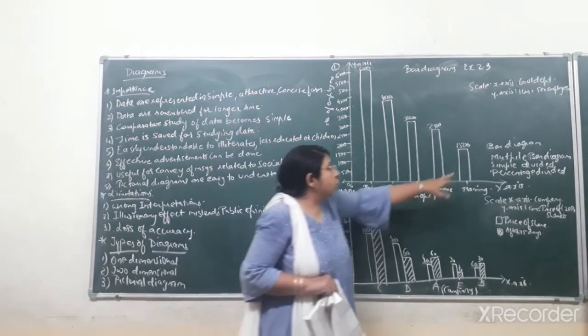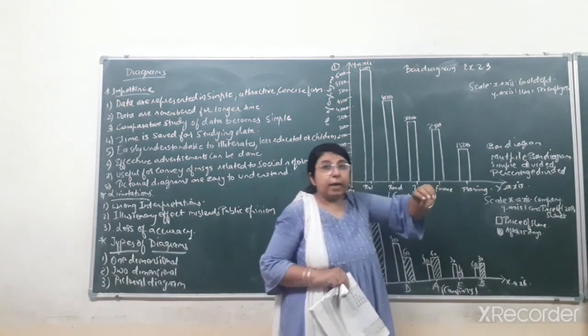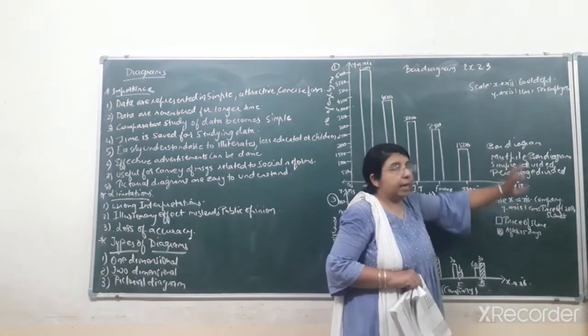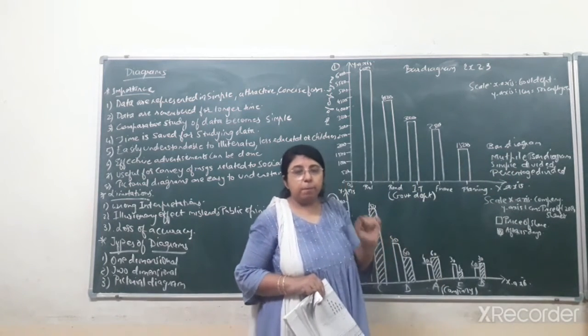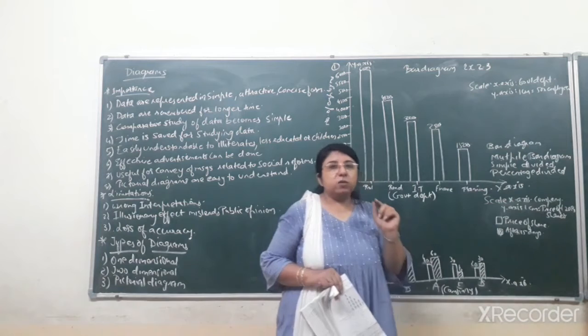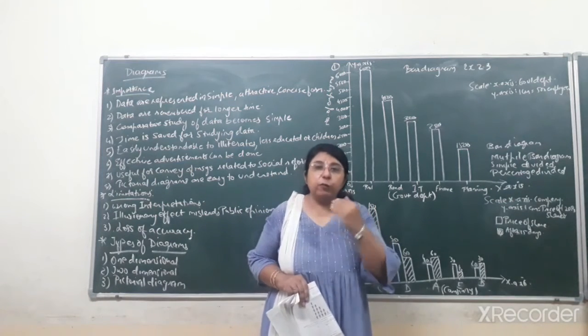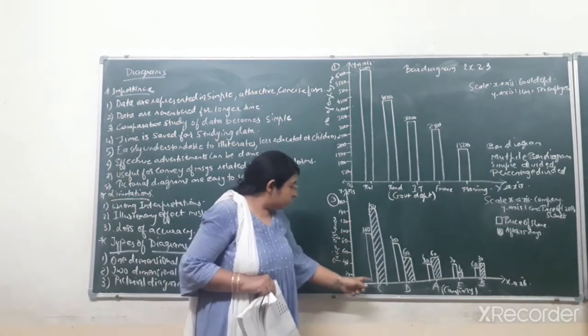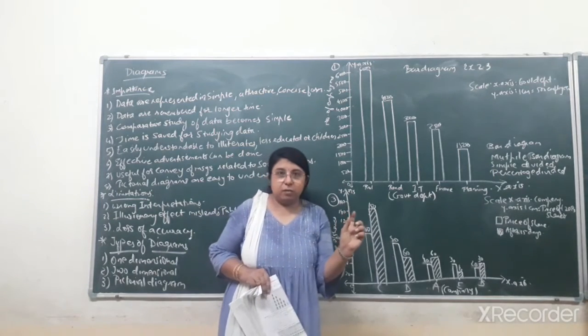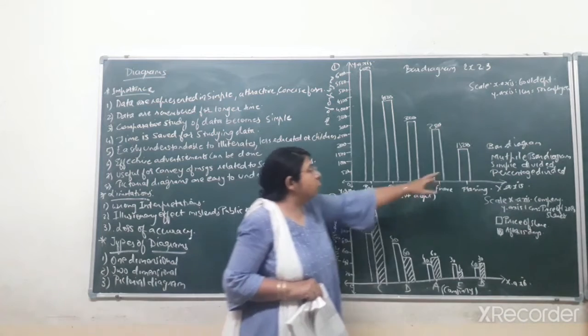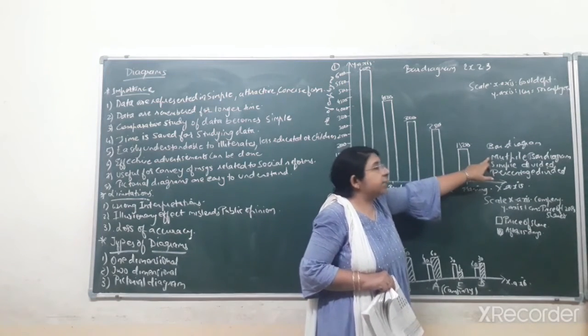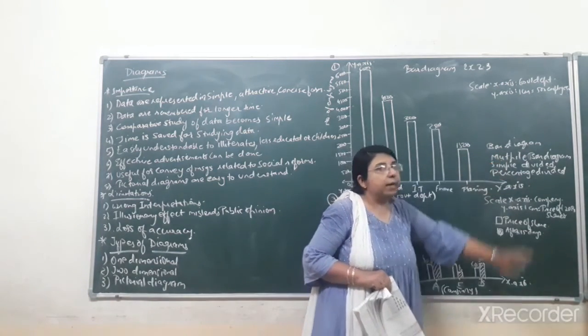So over here you have to apply multiple bar diagram. You cannot apply simple bar diagram, because for each company there are 2 different data, that is current prices of shares and the price after 15 days. So you have to represent 2 different bars for each company. Okay. So that's why you have to apply compulsorily the second type of diagram, that is multiple bar diagram, over here.